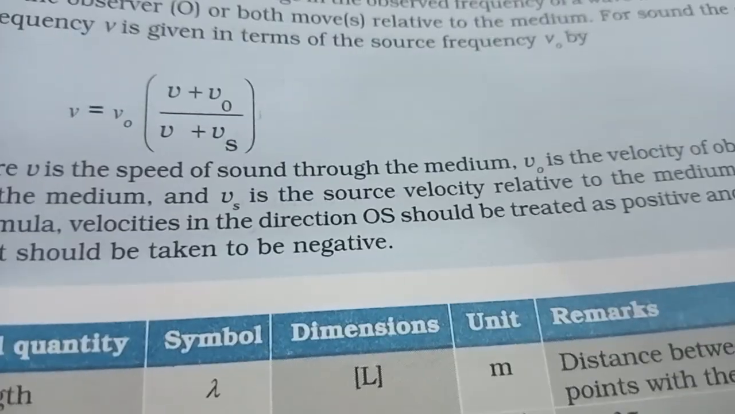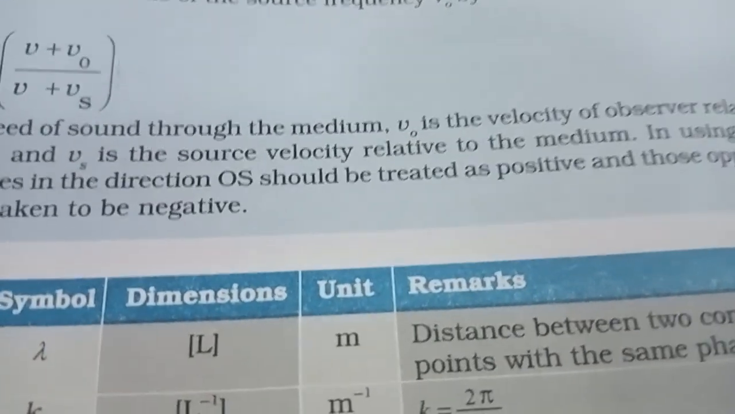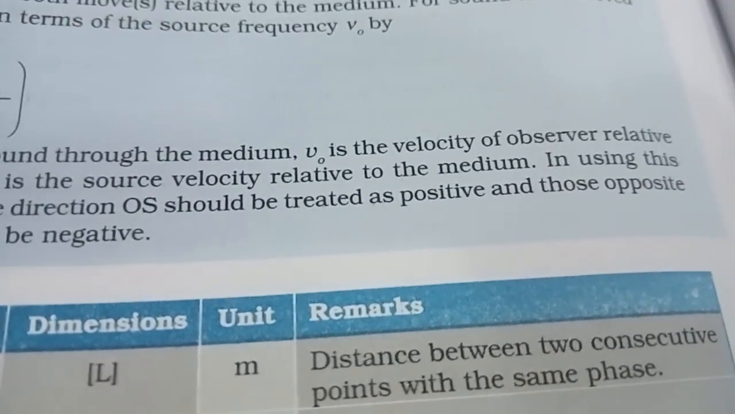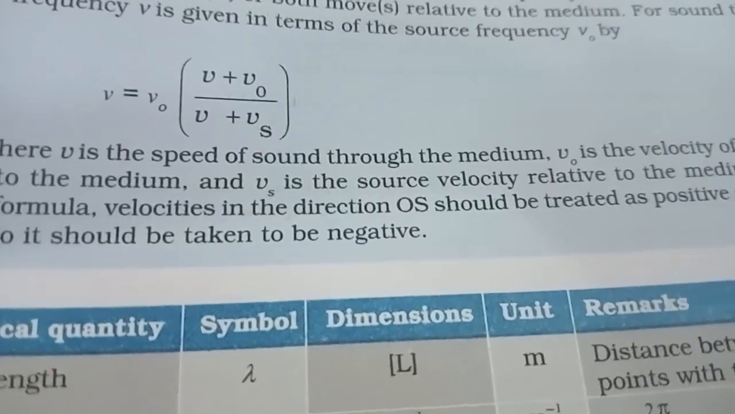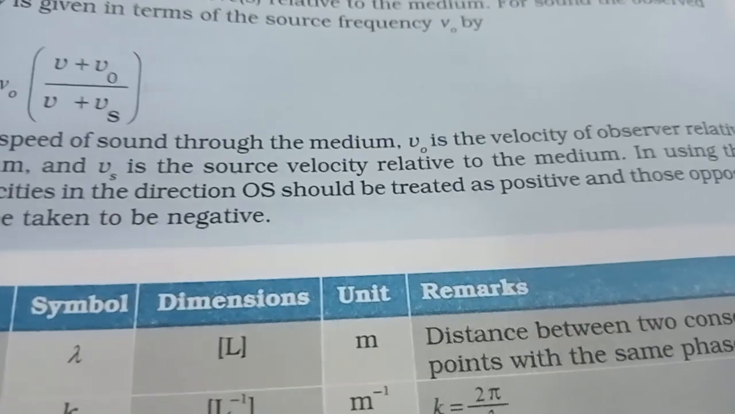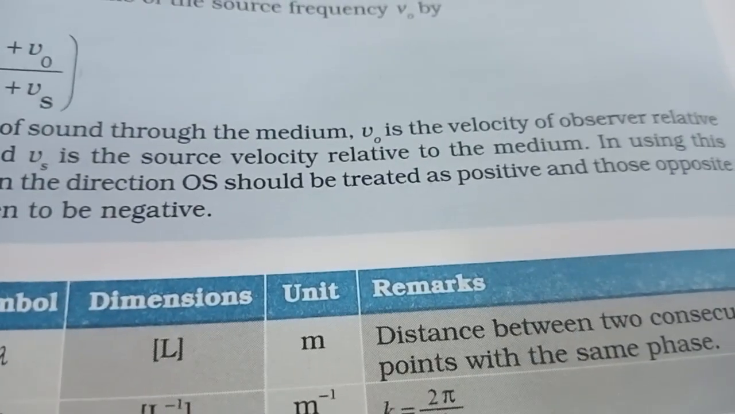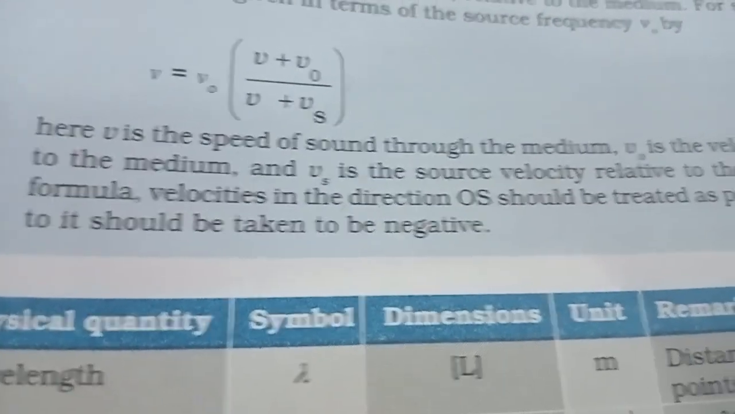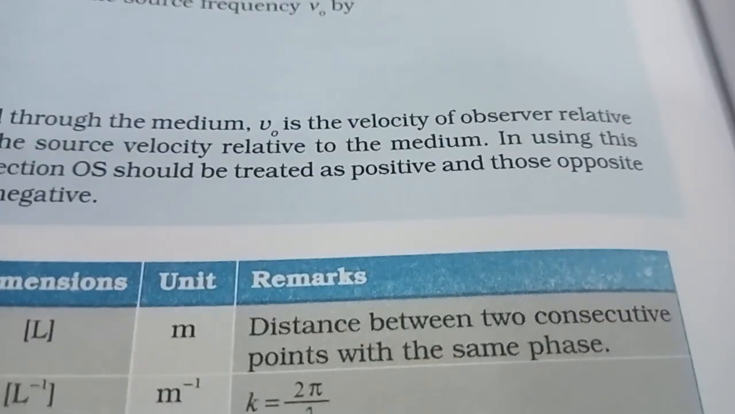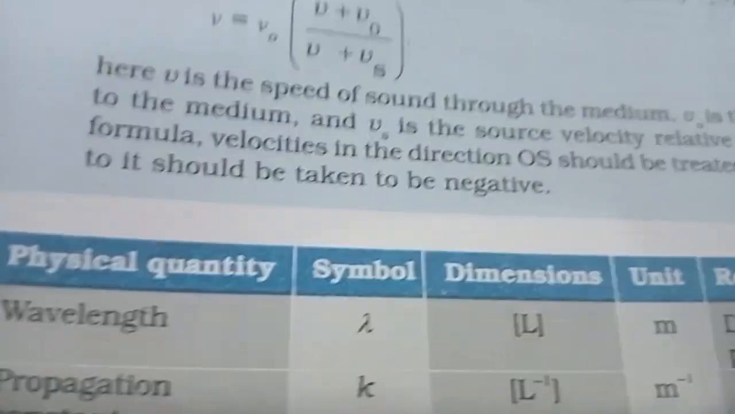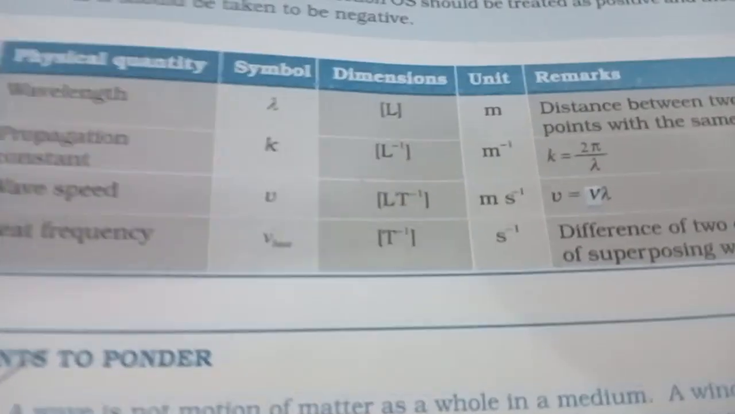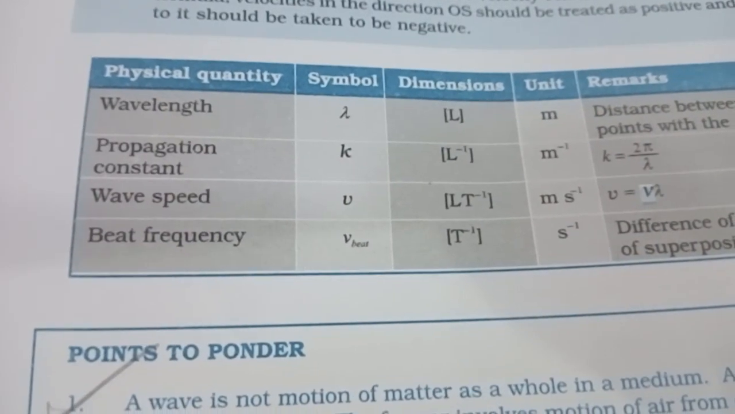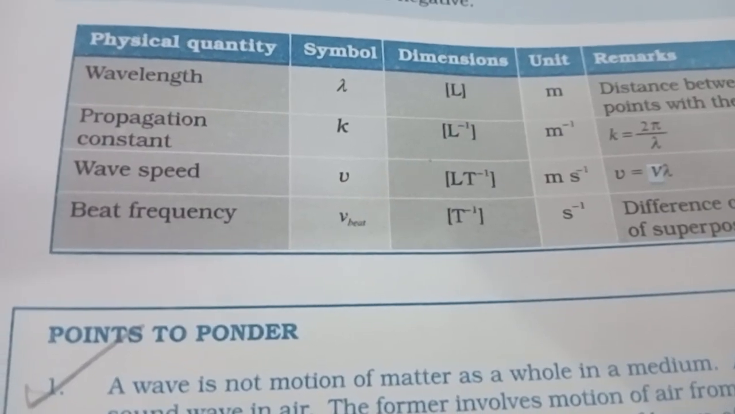Here v is the speed of sound through the medium, v_o is the velocity of the observer relative to the medium, and v_s is the source velocity relative to the medium. In using this formula, velocities in the direction O to S should be treated as positive and those opposite to it should be taken as negative. Then there is a table of physical quantities: wavelength, propagation constant, wave speed and beat frequency.